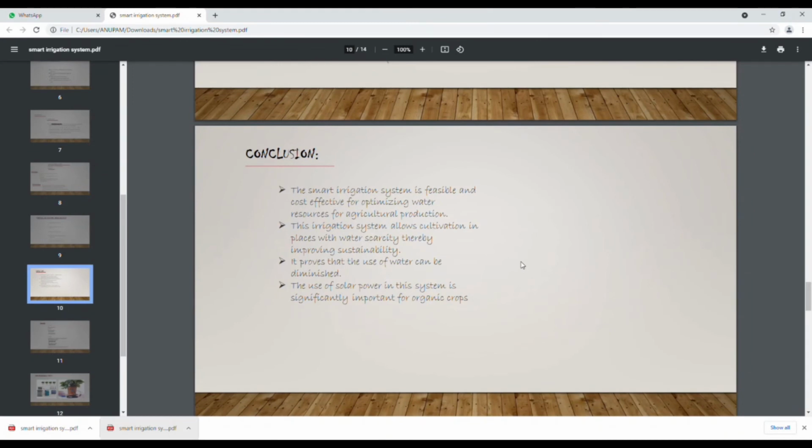Now, concluding, I would say this smart irrigation system is feasible and very cost effective. This irrigation system allows cultivation in places with scarcity of water. It proves that the use of water can be diminished, and the use of solar power in this system is significantly important for organic crops.